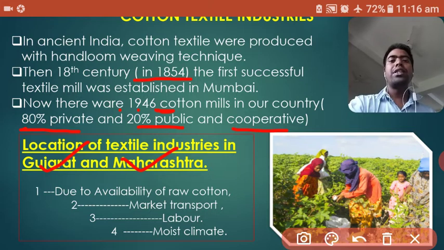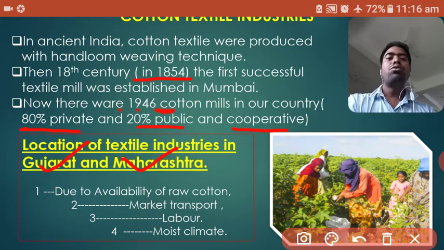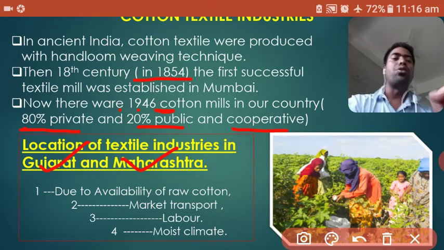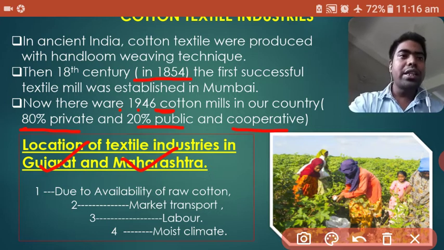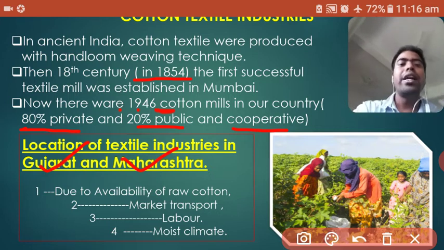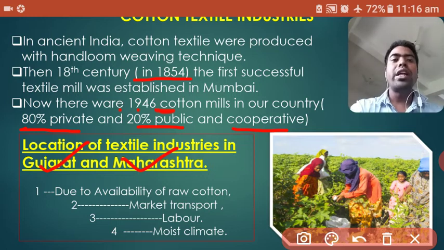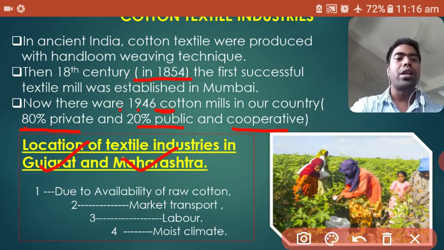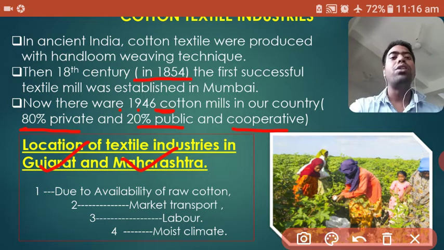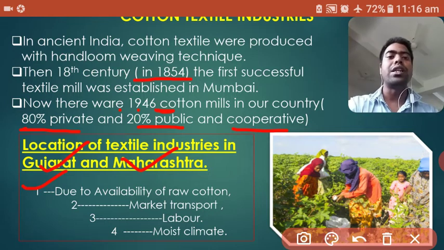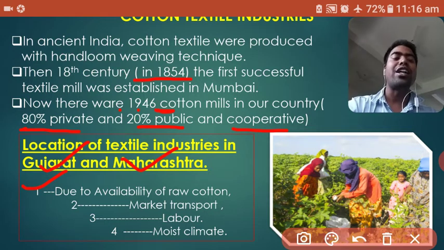The first reason is the availability of raw cotton. Why is this area ideal? All of you know that Gujarat and Maharashtra are situated in the Deccan Plateau region, where black soil is available, which is ideal for growing cotton. Second, market and transport.